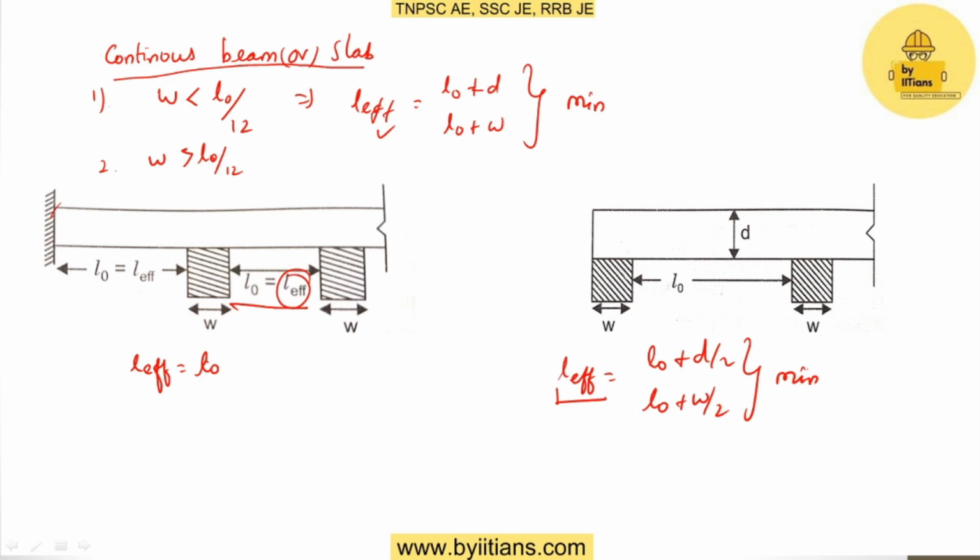One end is fixed and the other end is continuous: L effective will be taken as L0 itself. In the second case, one end is discontinuous and the other end is continuous: L effective should be taken as L0 plus D by 2 or L0 plus W by 2, whichever value is minimum.